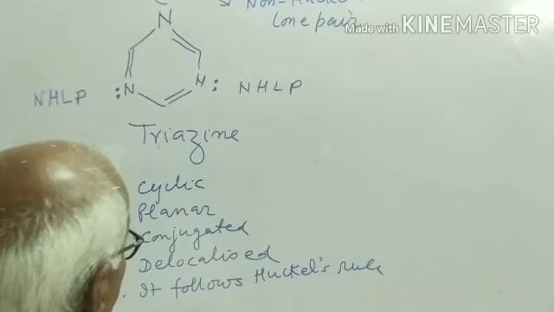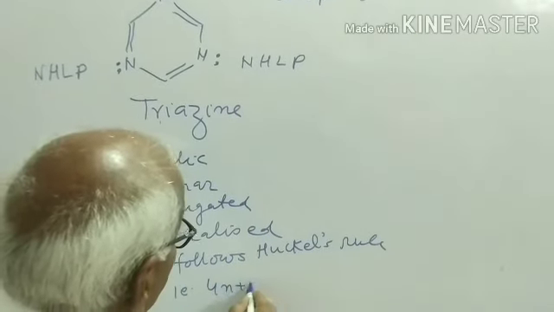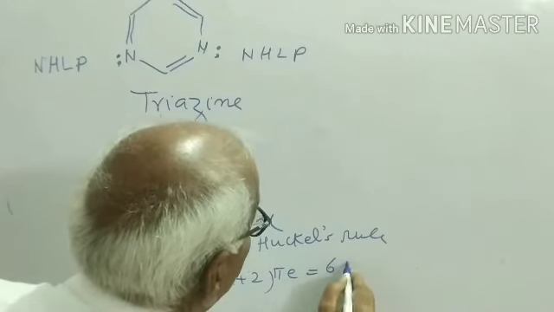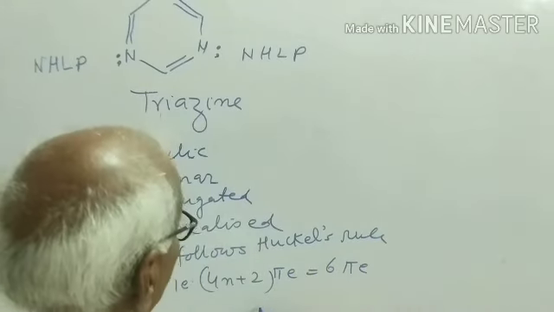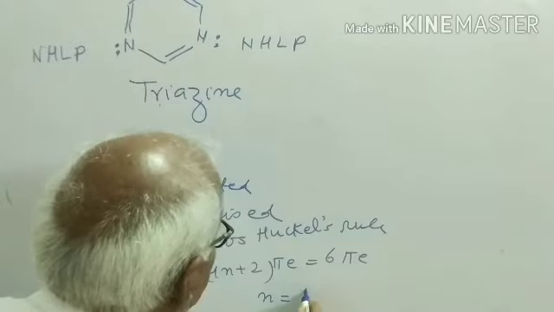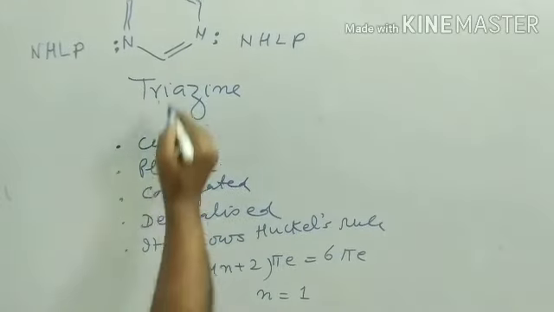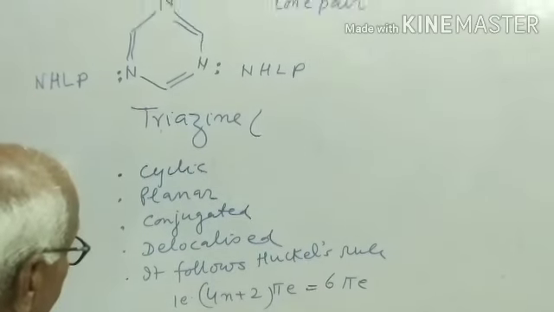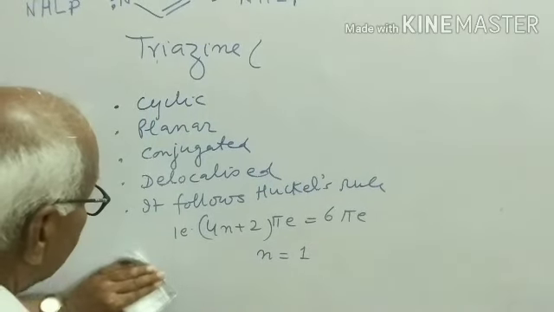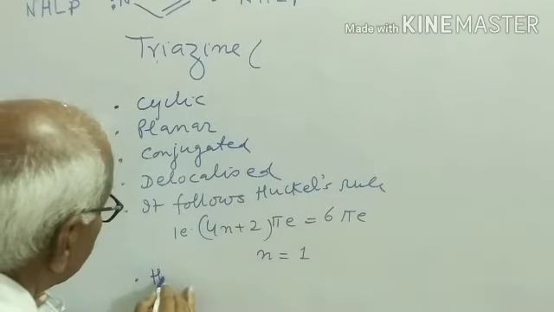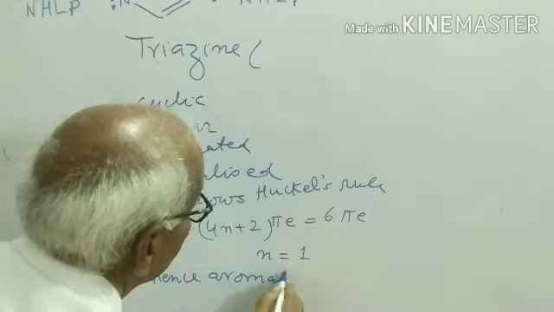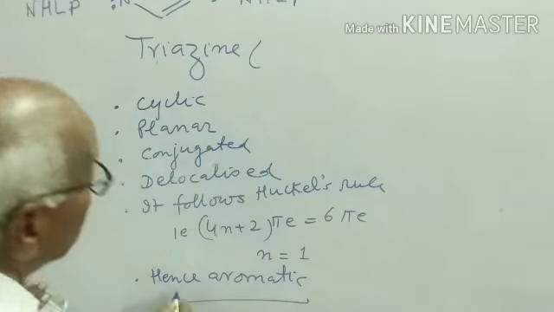That is 4n plus 2 pi electron is equal to 6 pi electron. So value of n is 1. It is aromatic compound. So triazine is hence aromatic.